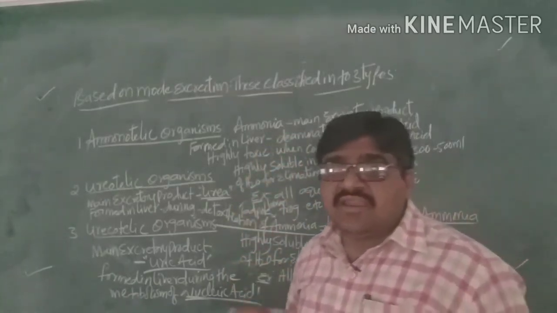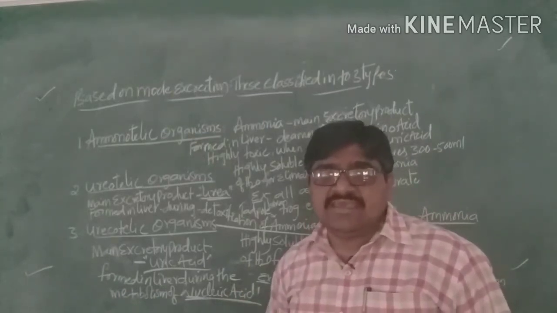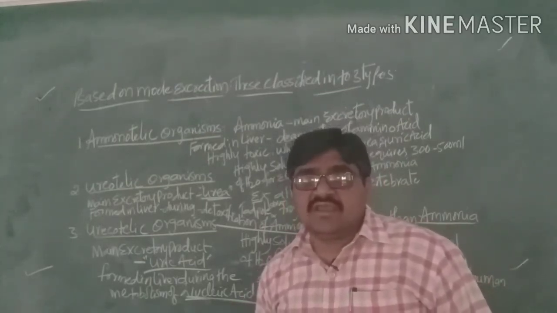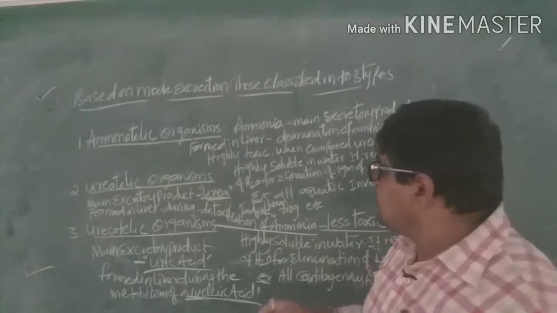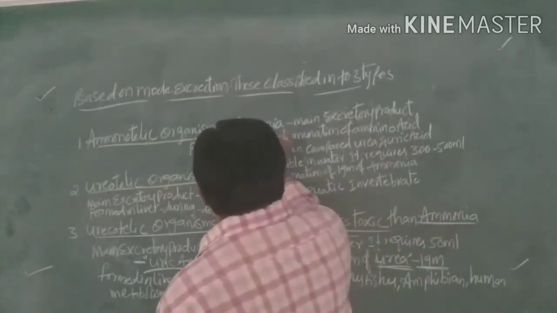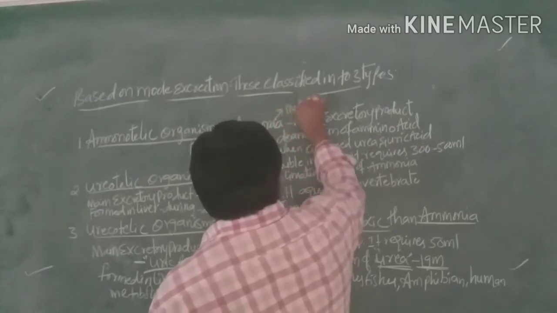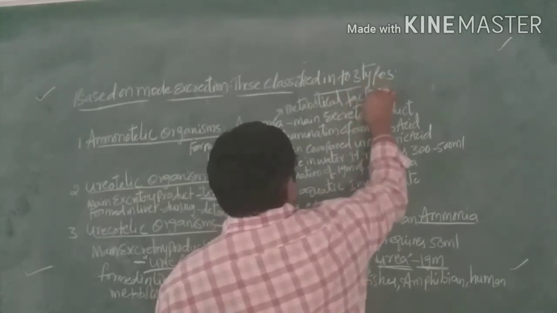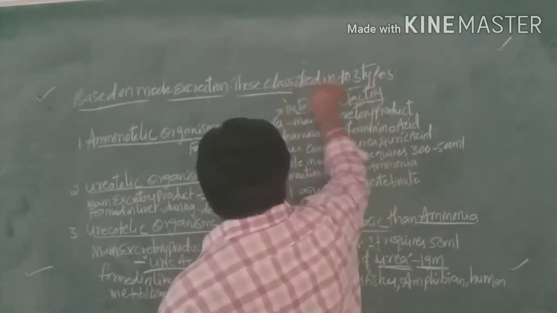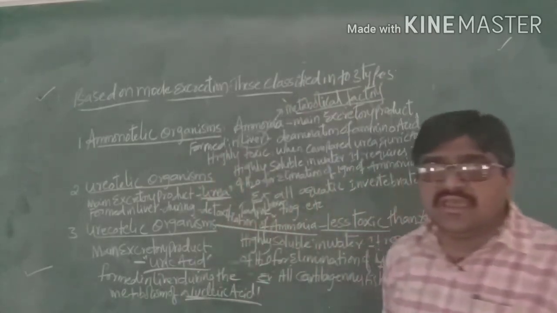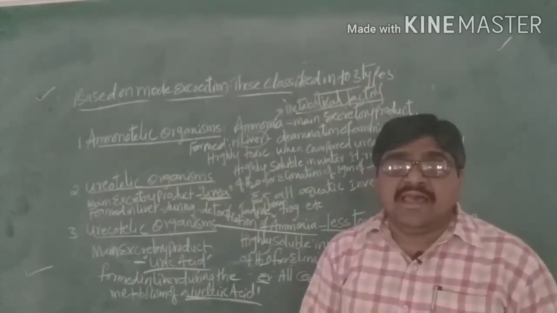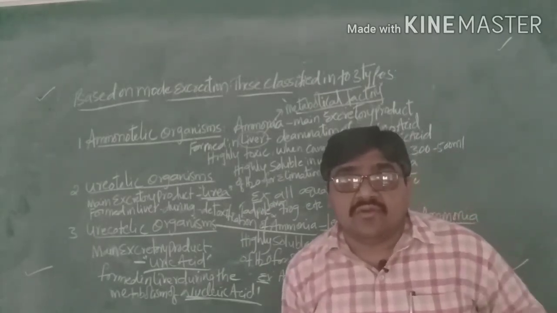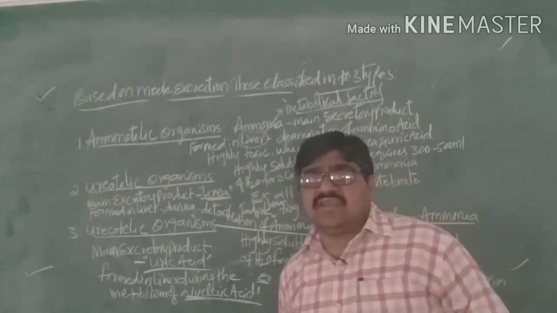We know that the liver is the largest organ in our body, and it is called the metabolic factory, because all metabolic activities are under the control of the liver.